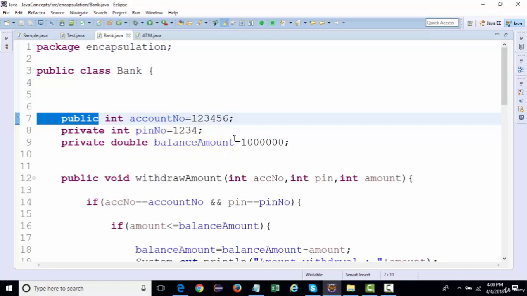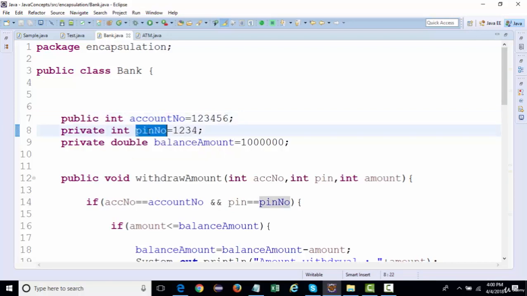Similarly, if I talk about this PIN number, we can set the PIN number, but we cannot get the PIN number. No bank is going to provide you a functionality through which you can get the PIN number. You can update that PIN number, you can set it, but you cannot get it. And lastly, if we talk about balance amount, we can set the amount as well, and we can get the amount as well. So for which variable you need to create a setter and a getter, that you need to decide.